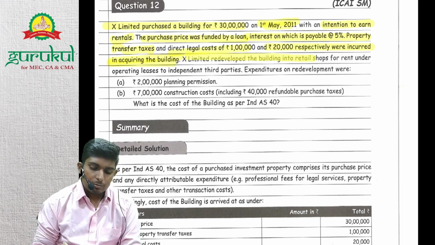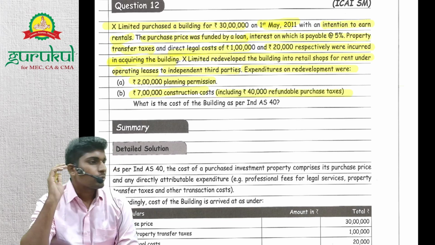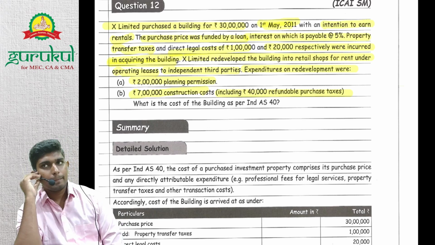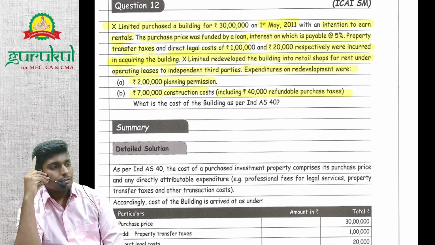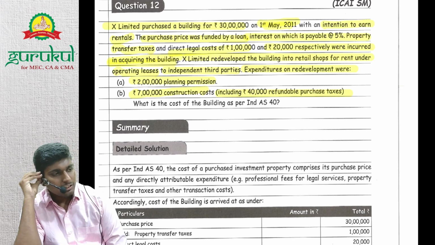X Limited redeveloped the building into retail shops for rent under operating lease to independent third parties. Expenditure on redevelopment was 2 lakh planning commission and 7 lakh construction cost, including 40,000 refundable tax. So will these two values be added? 2 lakhs and 6 lakh 60 will be added because they are redevelopment expenses and they need to be capitalized, right?